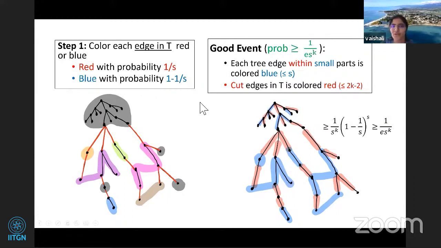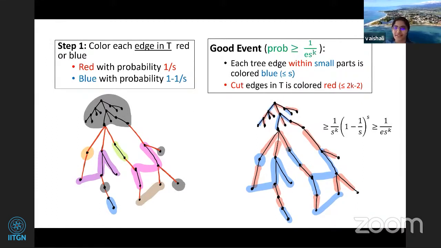So when we are coloring it blue, what is the probability? It's 1 minus 1 by s, to the power s. And now how many of these red edges, the cut edges, are there? It's 2k minus 2, so it should be order k. So now we know that this expression contributes only a constant factor, right? So this will give us an s to the k, and that is why we needed a biased coloring.